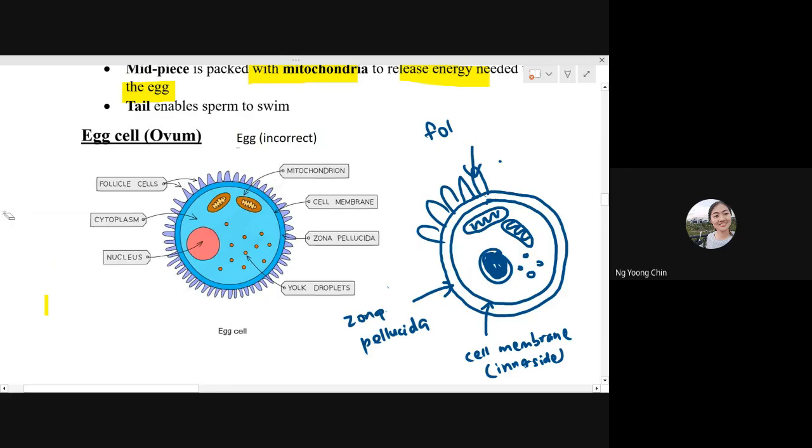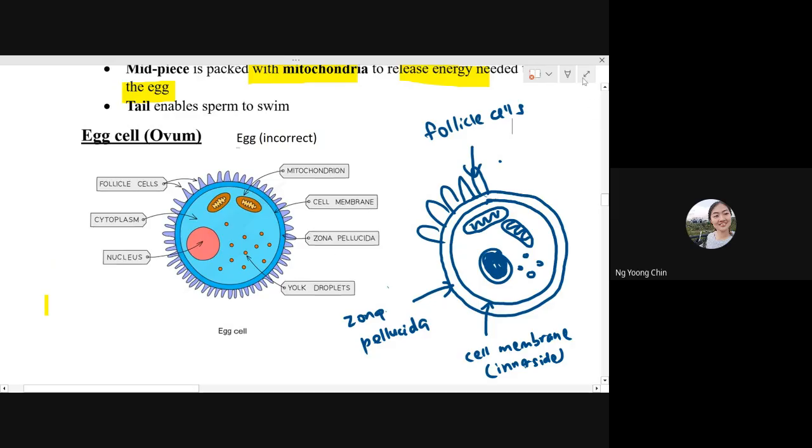Follicle cell. Because you should know that when we talk about ovum, it is a large, big, one cell. But the ovum is being surrounded by a layer of the follicle cell. So it's just something like this.